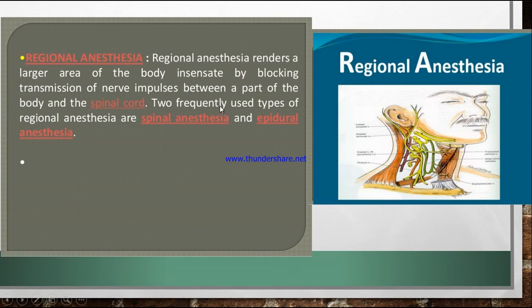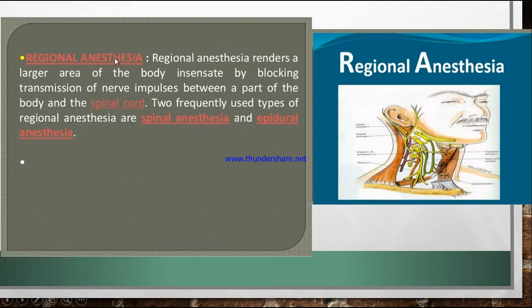Two frequently used types of regional anesthesia are spinal anesthesia and epidural anesthesia. So regional anesthesia means loss of sensation of only a specific region or area of the body.